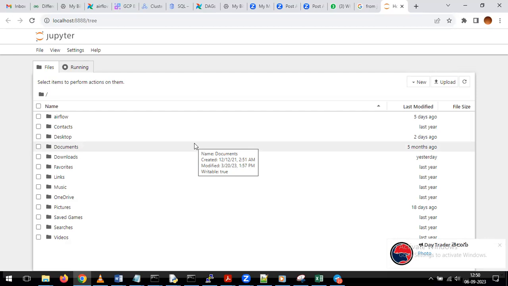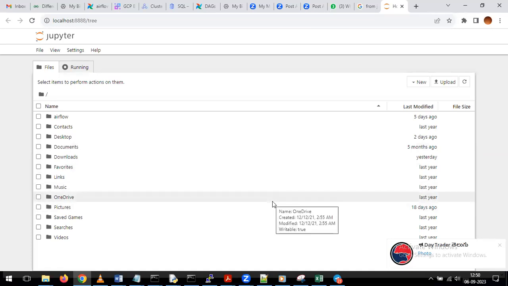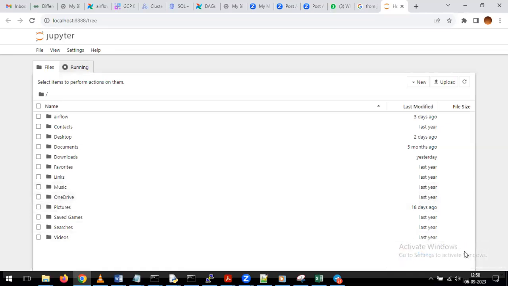In the same way, in your screen also a browser window will open. Anyone facing any issues?